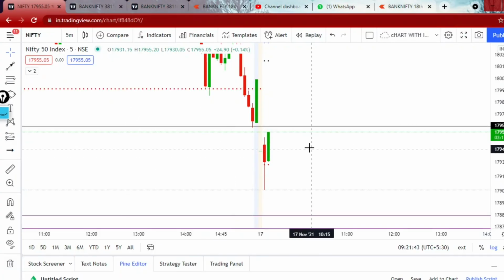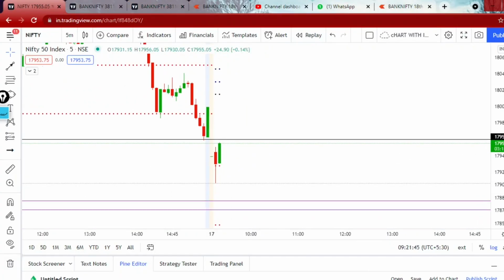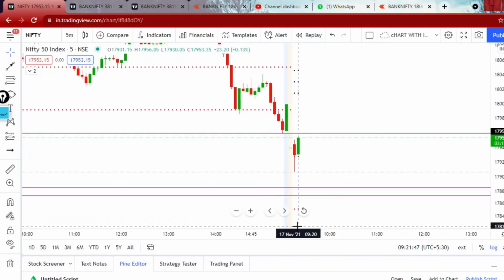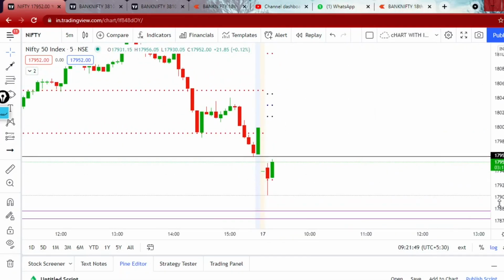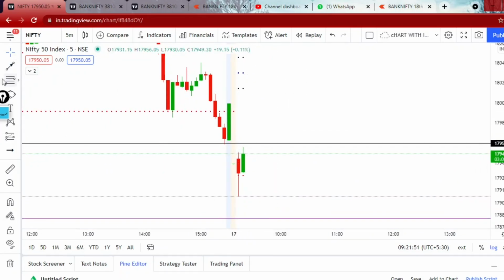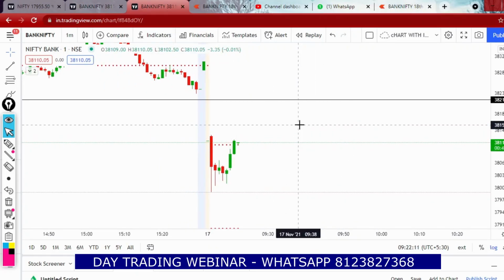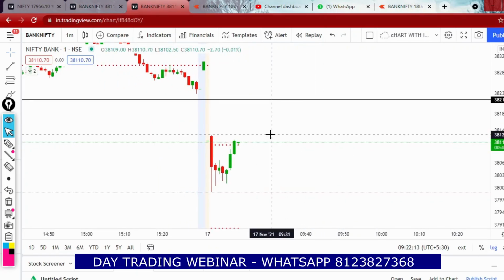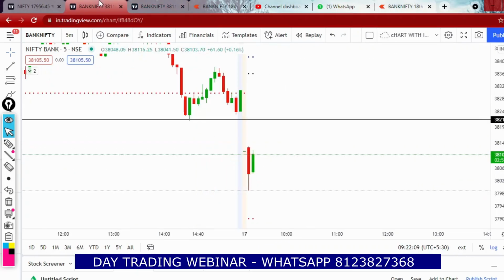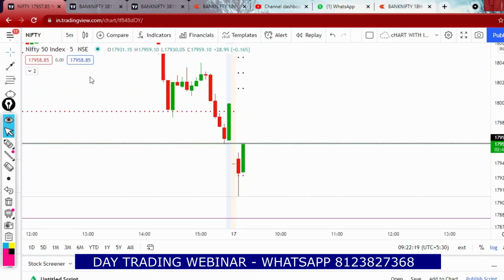If you see Nifty also, buyers are very strong here. There is a PDL level here, the previous day low level. We will see how the price action will happen at that PDL level. Our entry will be completely based on price action, that means candlesticks and how the price will be behaving, not upon any other indicators or any other factors. As an option buyer, our entry is very important. For an option buyer, more than exit, entry is very important.